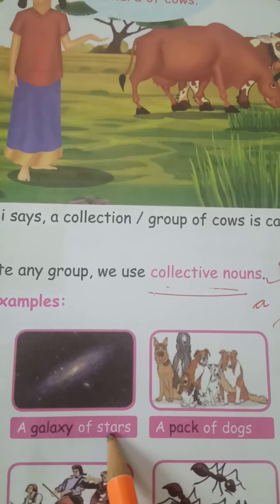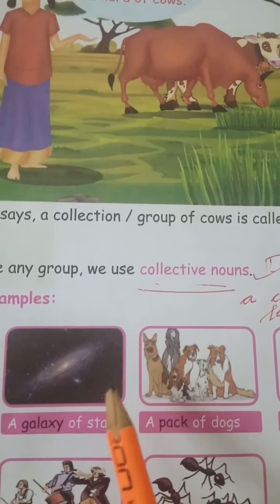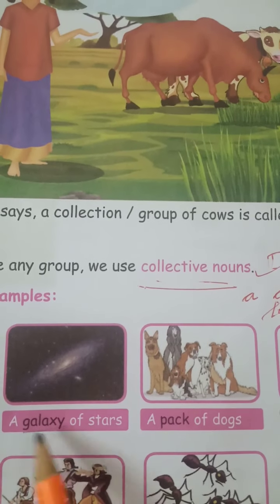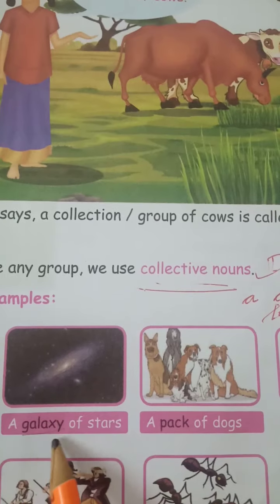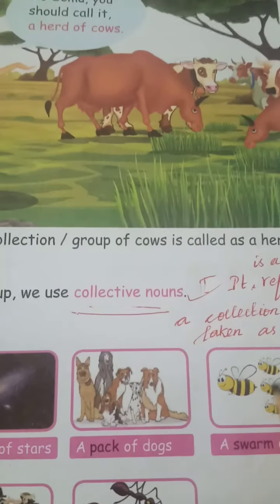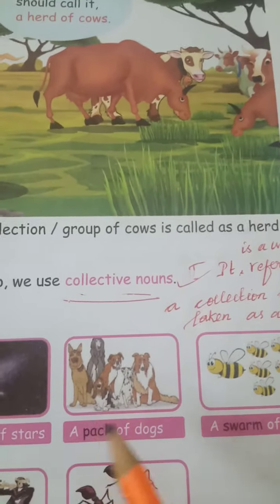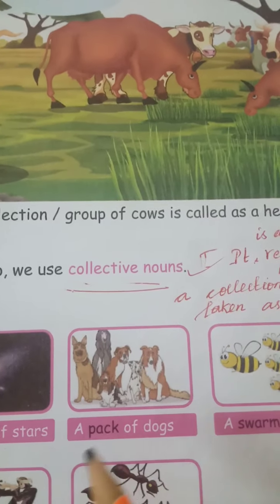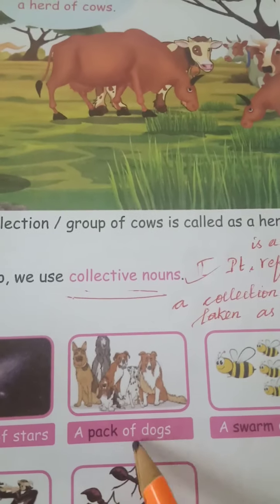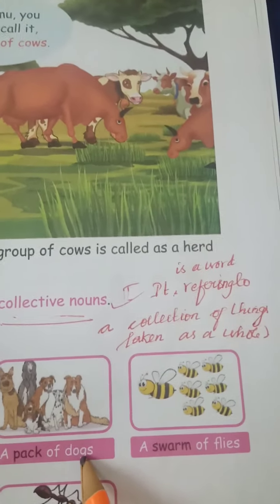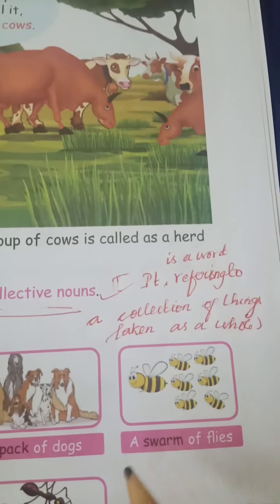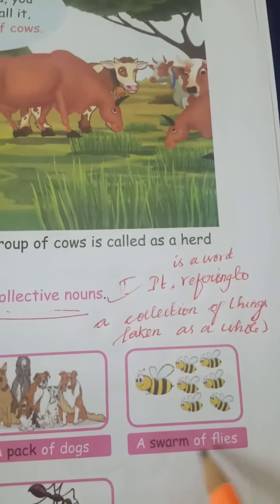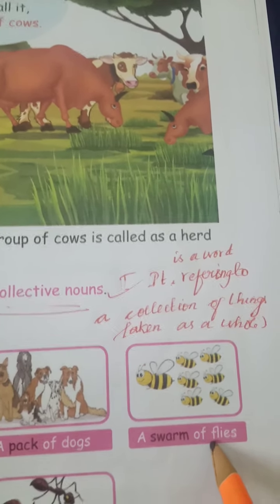A galaxy of stars. There are a lot of stars, and we use the word galaxy. A galaxy of stars. Next, these are dogs, and we use the word pack. A pack of dogs. Next, you can see a group of flies. A swarm of flies.